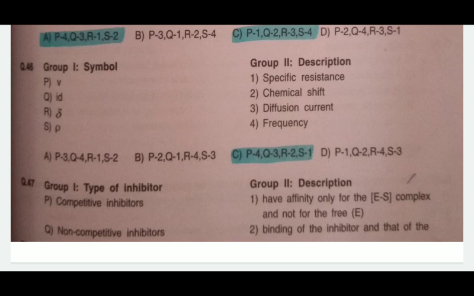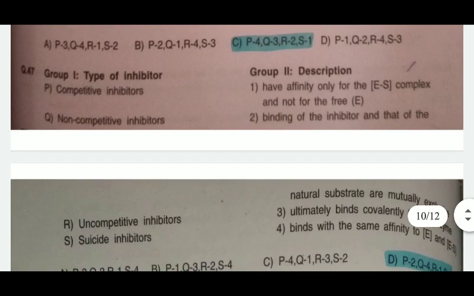Next is the symbol with their description. First, Q is for the frequency. Then Id is for the diffusion current, and this R symbol is for the, delta, I think it is delta. Delta is for the chemical shift, and the last one is for the specific resistance.